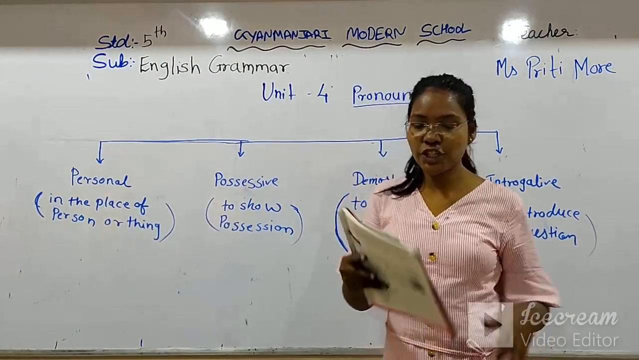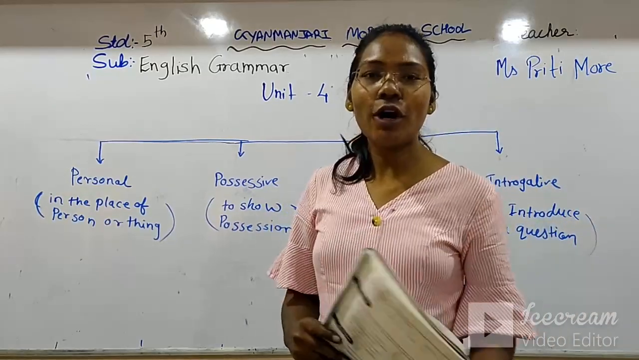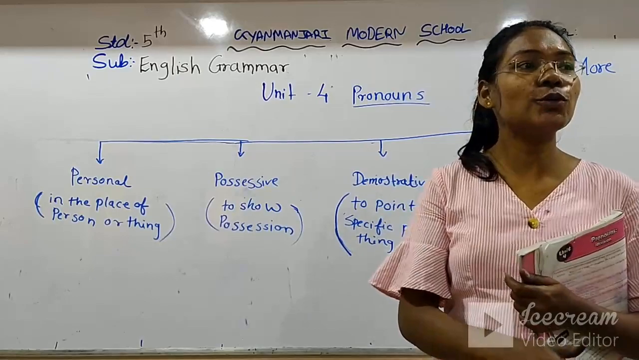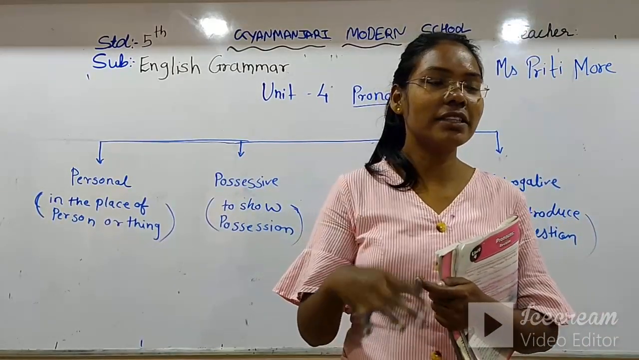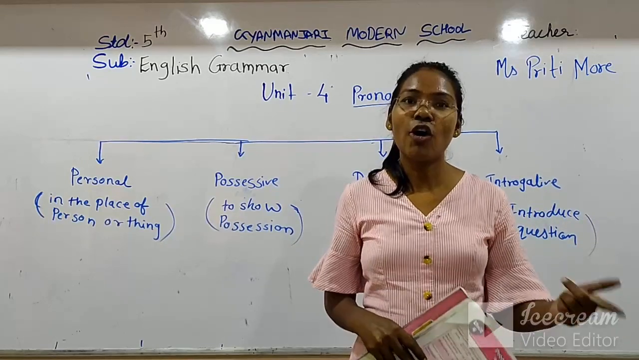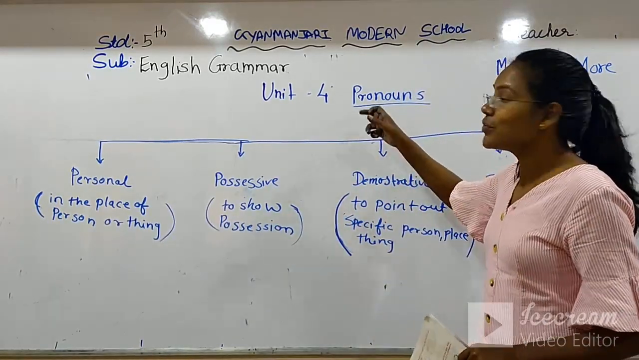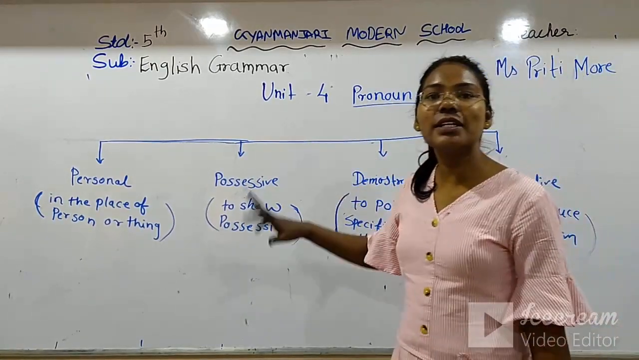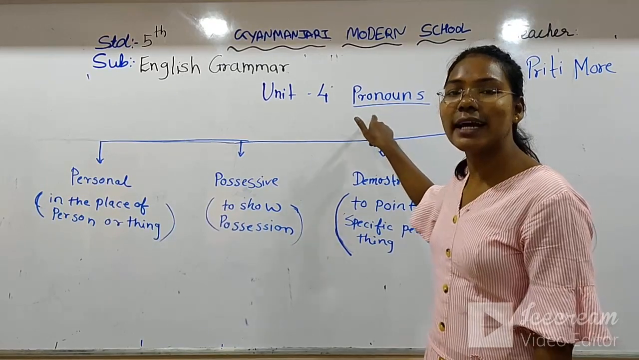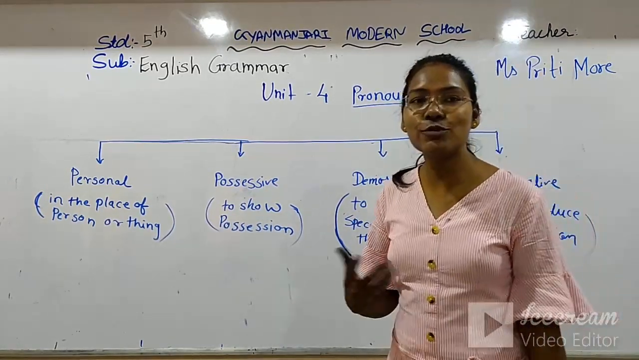Now our next chapter is pronoun. Unit 4, pronoun. You know about the noun, right? The name given to a living thing, non-living thing, and the word we use for a place, things, or a person, right? Pronoun is a part of the noun. It is also a type of noun. So what is the pronoun? Where should we use the pronoun?